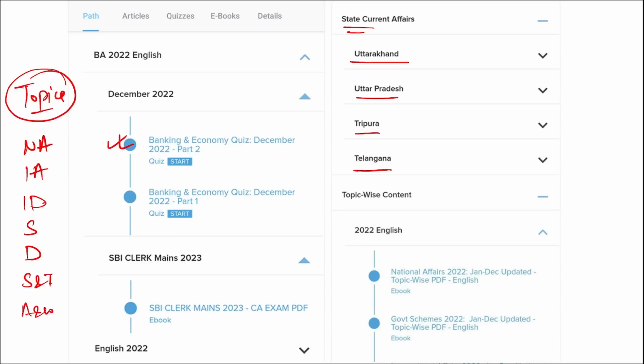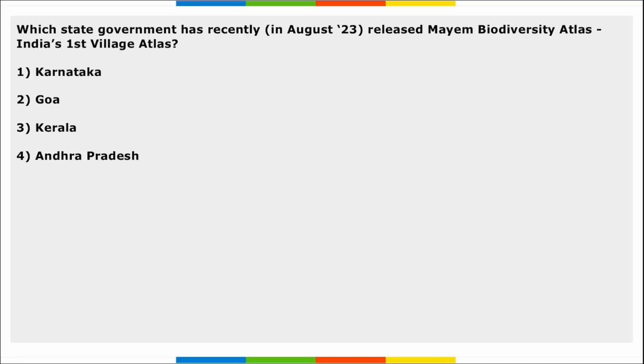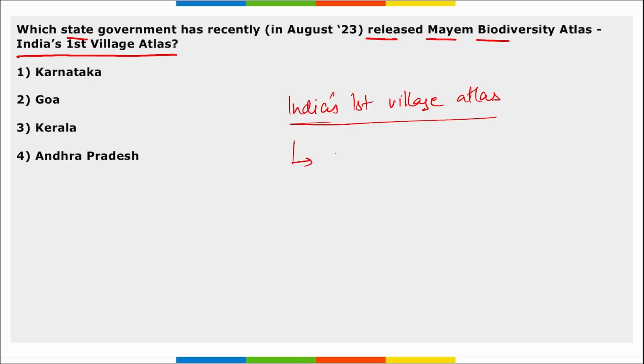Hello everyone. So in this video we will be discussing important current affairs of the 4th week of August month. This will be a quite good revision for all of you. So let's start. First question is, which state government has recently released Mayhem Biodiversity Atlas, that is the India's first village atlas. So we are talking about India's first village atlas. Correct? What is it? Mayhem Biodiversity Atlas.